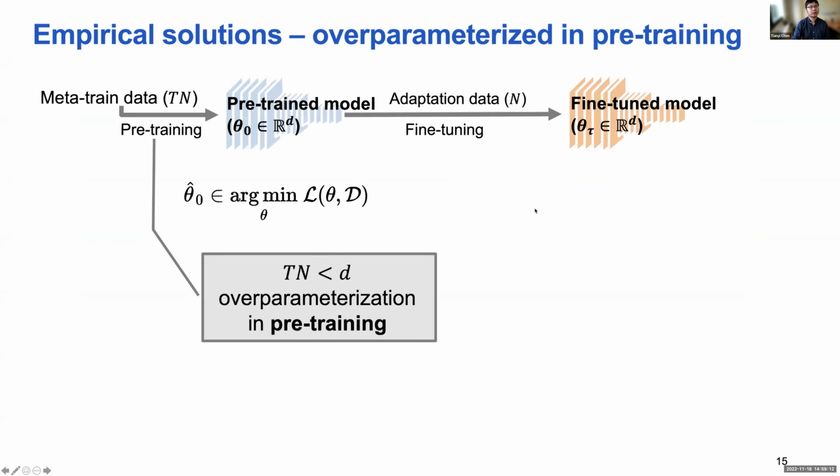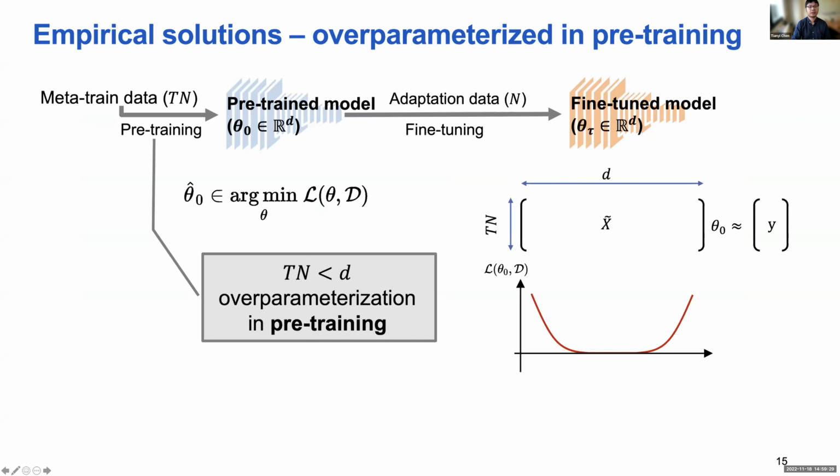The second result is that we consider the setting where overparameterization happens in the pre-training stage. In this case, the dimension of the model D is larger than the total number of tasks multiplied by the number of data per task. You can think of it as solving a system of equations that is underdetermined, and we have multiple solutions, which in this simplified case can be captured by a flat basin of the minimum. So there are multiple solutions for these pre-training problems.